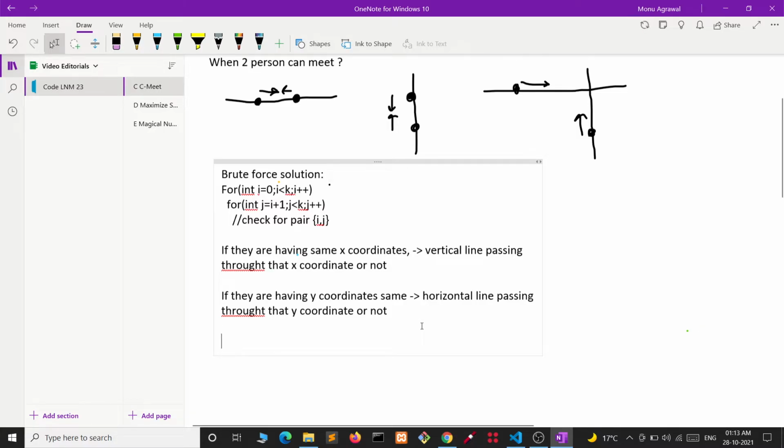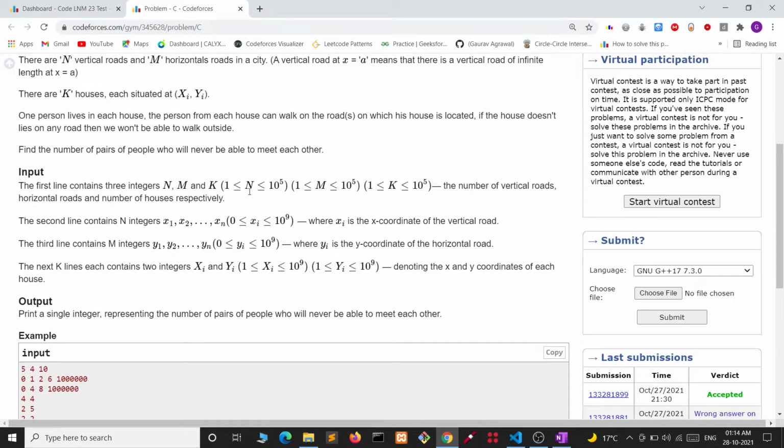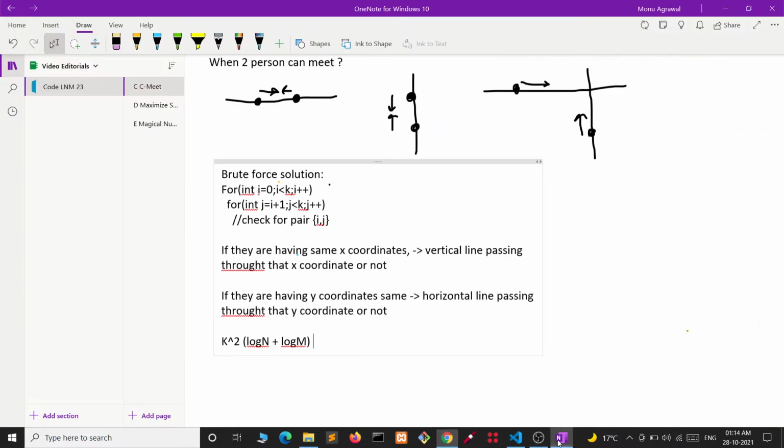Let's see what will be the complexity of this solution. Complexity of this solution will be k square times log n plus log m, something like this. We see this k square term because of two loops, so it will give us TLE because k can go up to 10 to power 5. Now let's see the better approach.